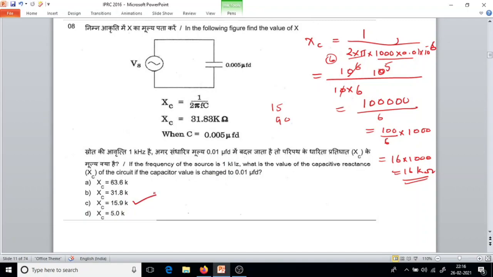So you are not going to solve with each decimal point everything. Then it will take more time.